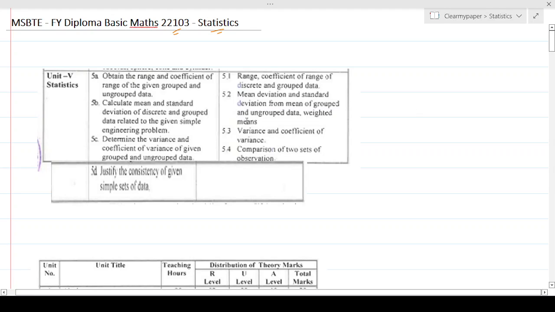So if you see here, I've just copied the syllabus from the textbooks of what is the unit 5, which is the last chapter typically in the textbook on statistics, and what are the typical syllabus on 5A, 5B and 5C. But we'll break it down in our own way so that it's easy for us to prep for the exam and get it scoring.